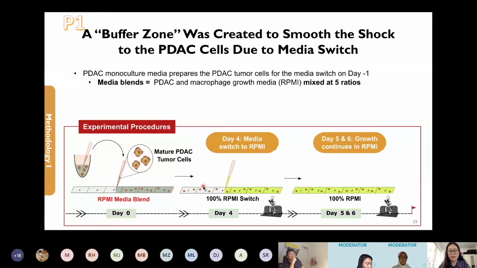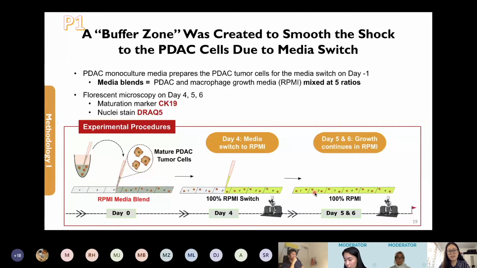On day 4, the media are switched to 100% RPMI, and the growth is continued for another 2 days. The tumor cells are stained with CK19, which is a maturation marker, as well as DRAQ5, which is a nuclear stain. Fluorescent confocal images will be taken on day 4, 5, and 6.